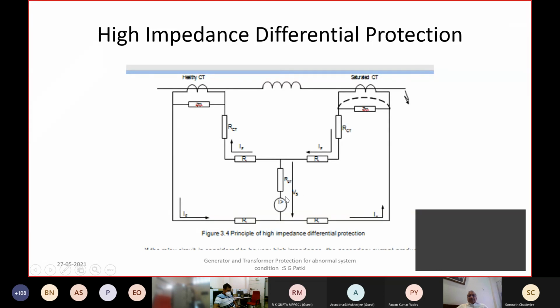Sir, with regard to this problem, they need to check the fault level, particularly in a high impedance scheme. While calculating the knee point voltage, they need to check at regular intervals, maybe every 2 or 3 years, what is the fault level and the corresponding knee point voltage and voltage development in the secondary circuits. So they may have to fine tune the stabilizer. But I think we can conclude this question and answer session.